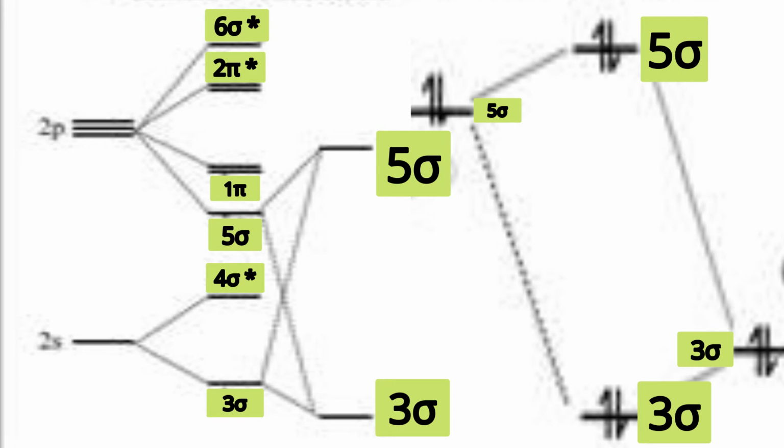Sigma bonding is stronger, so the bonding sigma orbital will be of lower energy compared to the pi bonding orbital. Therefore, you will realize the 5 sigma orbital is of lower energy than the 1 pi orbital. But that was not the reality. How the reality is obtained is nicely explained by this diagram. Here 5 sigma and 3 sigma molecular orbitals have the same symmetry.